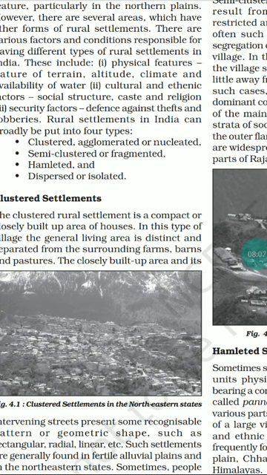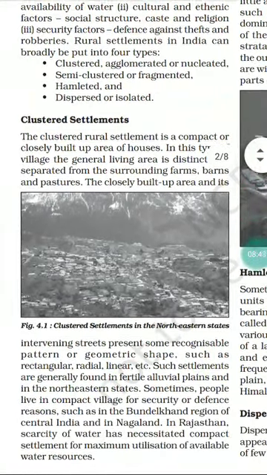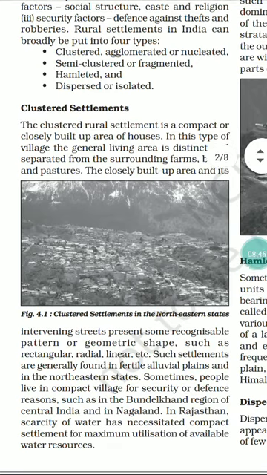So all these types of settlement result from different factors and conditions, and we will see in detail what factors and conditions are responsible for each of them. Like what are the factors and conditions responsible for the clustered type of rural settlement, for the semi-clustered type, for the hamleted type of settlement, and for the dispersed or isolated type of settlement. We will look into all four types one by one in detail.